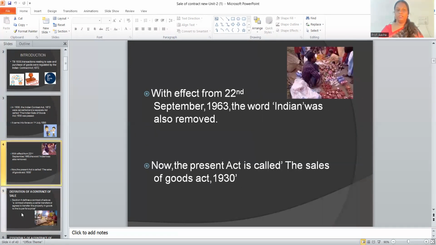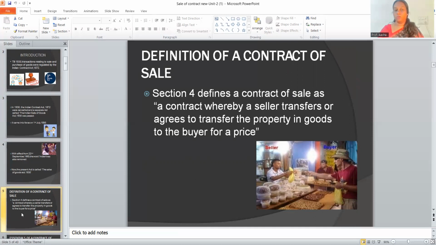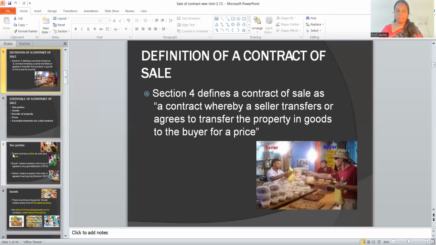Now, what is the meaning of the contract of sale? Contract of sale is defined as a contract between the seller and the buyer. And what is this contract about? It is a contract wherein the seller transfers or agrees to transfer the property in goods to the buyer for a price. Now let us understand the terminologies.